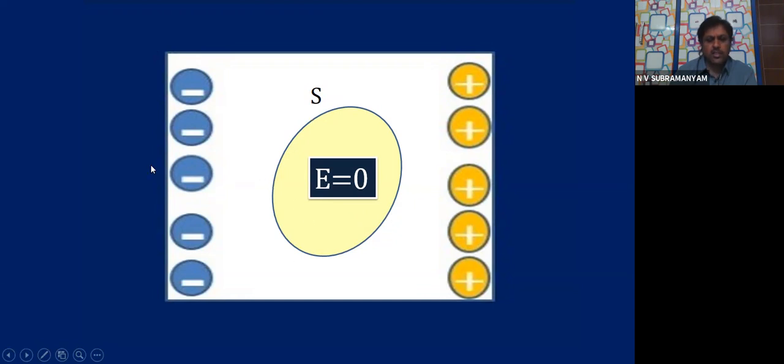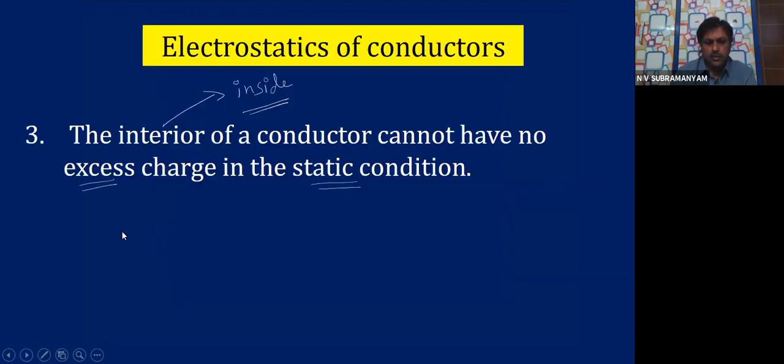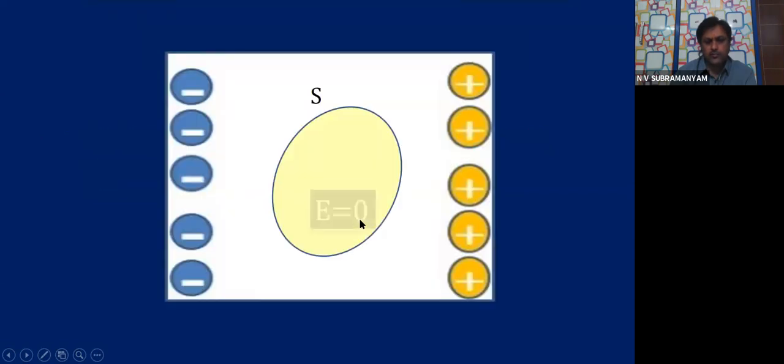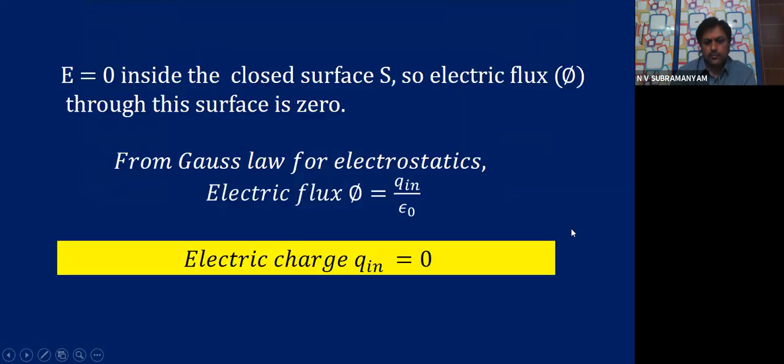Whatever charge is there will be pushed to the surface. That is the meaning of this point: the interior of a conductor cannot have any excess charge in the static condition. I hope it's clear. The next one.